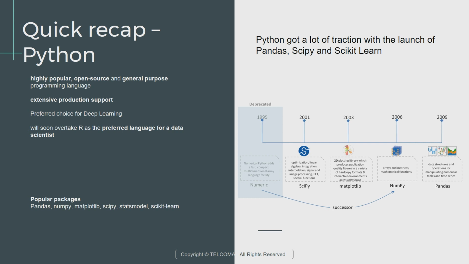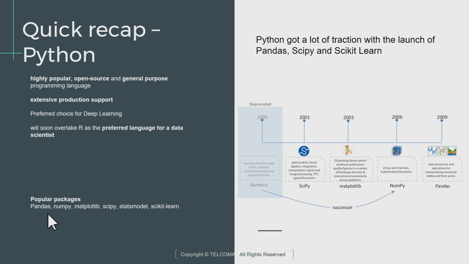Just a few examples: TensorFlow, Theano, Keras. These are just a few of the popular ones which are available on Python for deep learning. It's pretty much understood that very soon Python will overtake R as a preferred language for a data scientist.